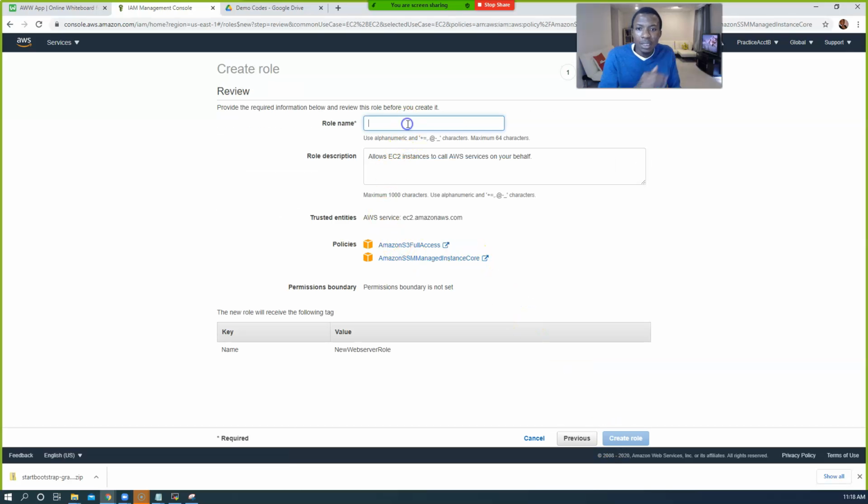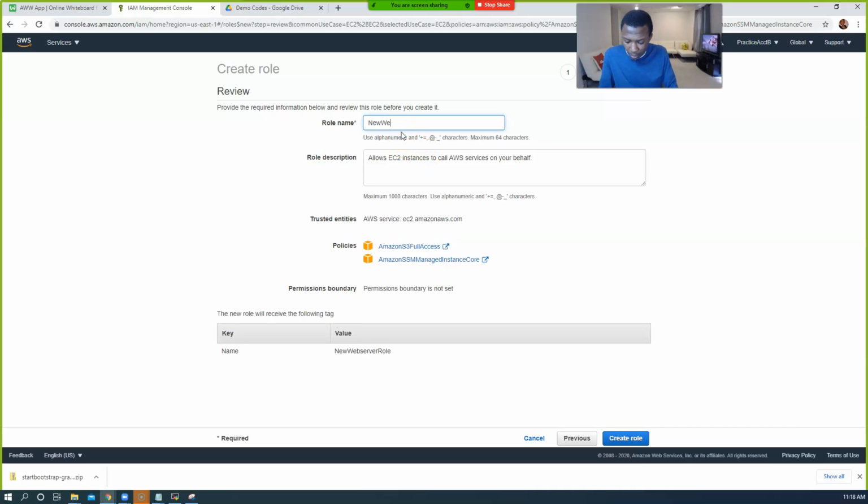We can also give it the same name here, new web server role, and also add that to the description and click on create role. I'm gonna give you guys 3 seconds. 1, 2, 3. All right, click on create role.